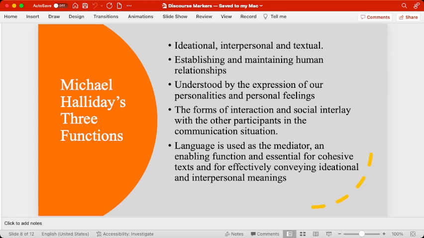If we are doing these two things, definitely the ideational function will be performed, or the interpersonal function will also be performed, but that is at the level of the text. This is defined by Michael Halliday, the three functions of discourse markers used in the analysis of language, conveying meaning through text, through interpersonal feelings, and ideational things in discourse analysis.